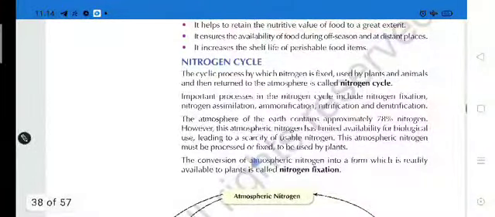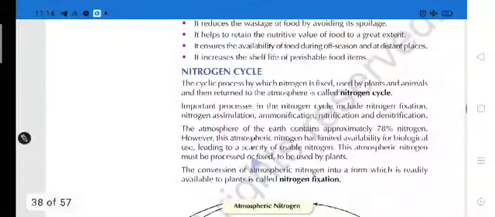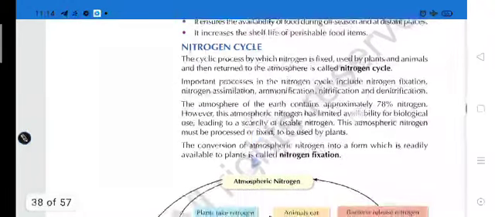Protein. And the source of protein is what? Nitrogen, because nitrogen forms the amino acids, and from the amino acids the formation of protein takes place. So nitrogen is most essential for each and every organism, no matter whether it is a plant or an animal.